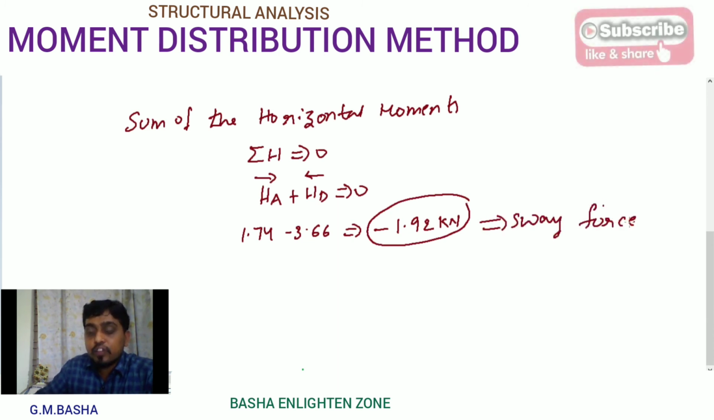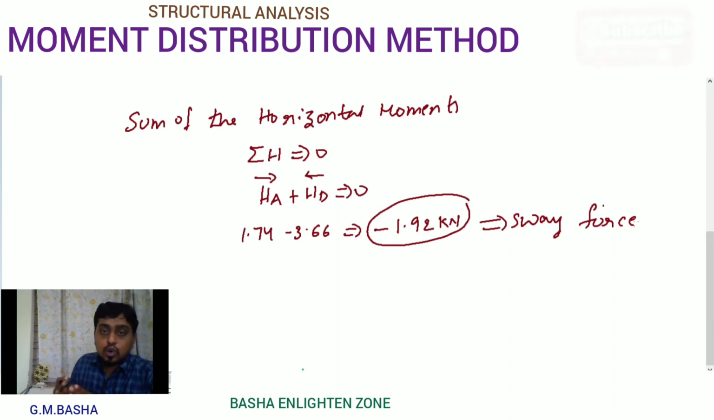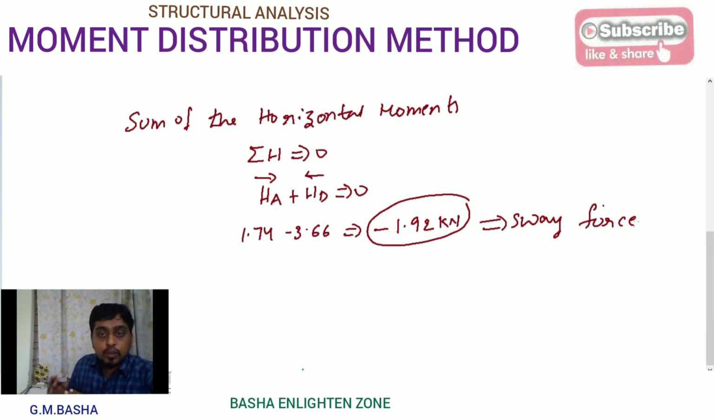For example, if you solve the problem directly as a non-sway analysis, which does not come under the general sway, you will get the sum of the horizontal forces equal to 0. But here, under the general sway, we are solving the non-sway analysis. So definitely you will get some force.